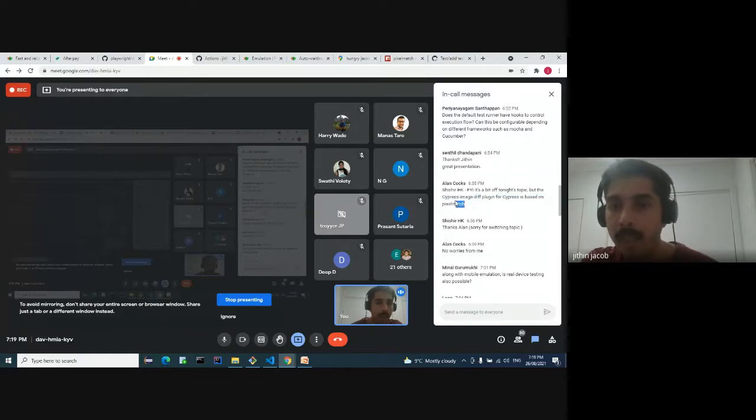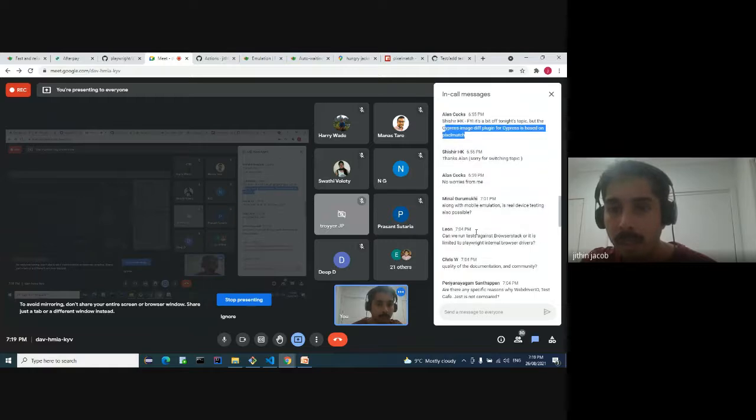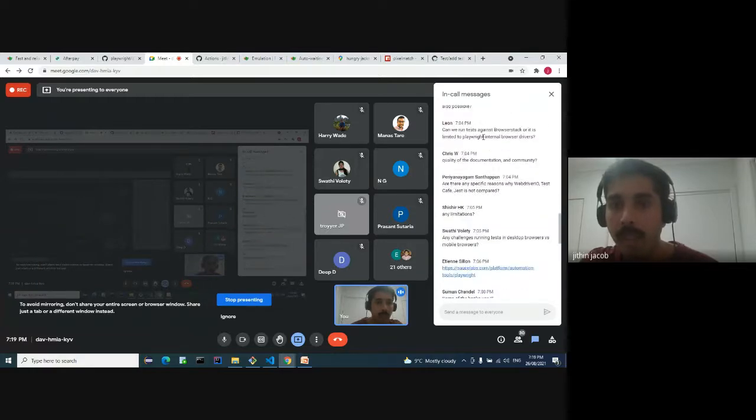Yeah, Cypress image diff plugin here. Okay. Can we run browser tests? I guess we can connect to some or most of the major third-party integrations as well.